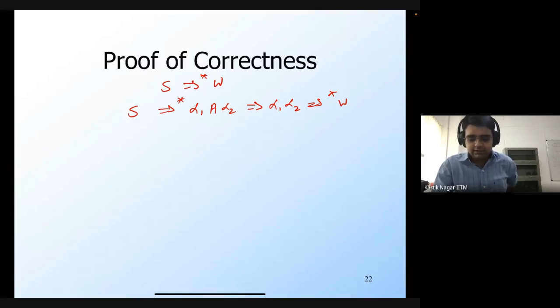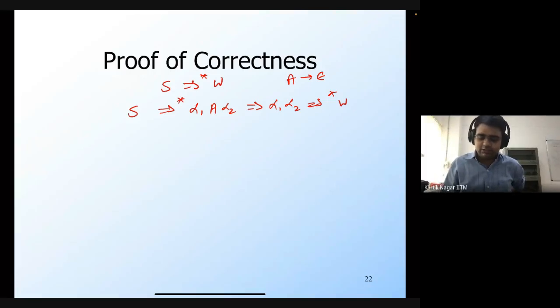So any suggestions for how we can do this? Consider that since we are using this epsilon production A generates epsilon, we must have added some other production. So we have to use this other production that we added, so that we don't have to use this epsilon production later. Yeah, so Sanchit is saying use the alpha 1, alpha 2 rule directly.